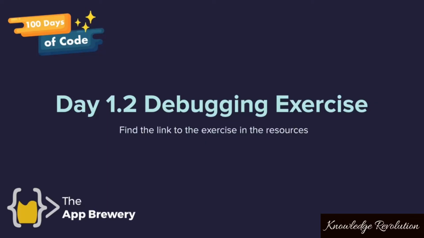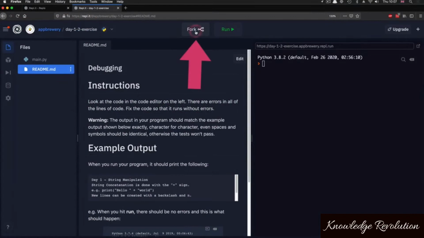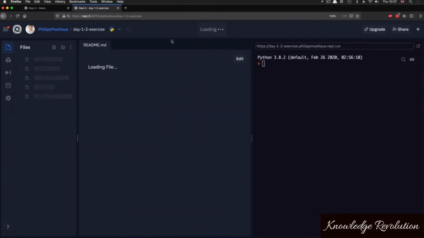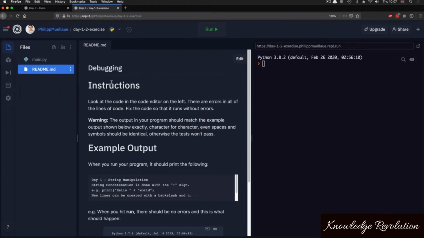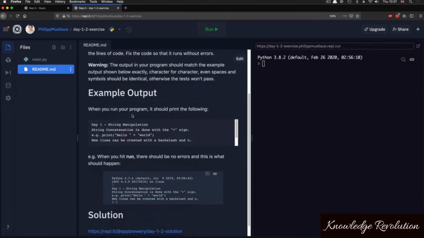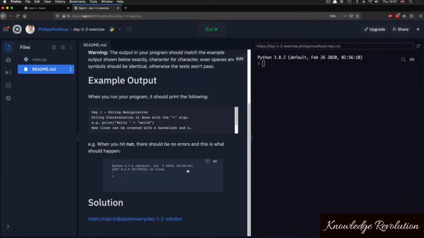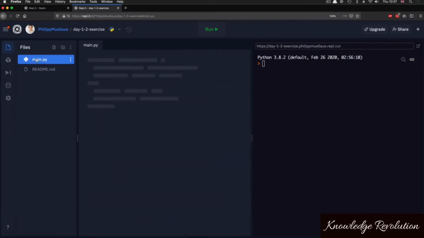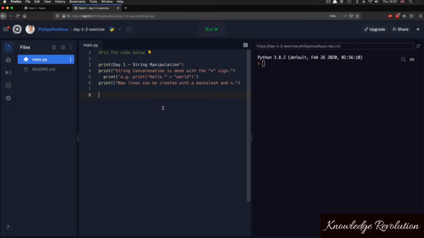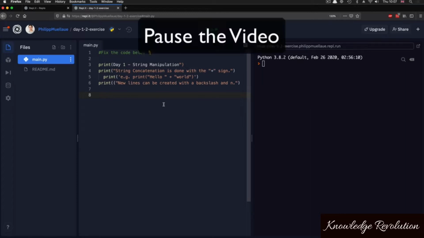To begin, I want you to locate the day 1.2 debugging exercise. And now, as you did before, go ahead and read through the instructions. Be mindful that the output must match the example output precisely. And when you hit run, this is the outcome you're looking for. So there's quite a few things broken here, but I want you to have a go at fixing each line individually and pulling out the bugs from the code. So pause the video now and give that a go.